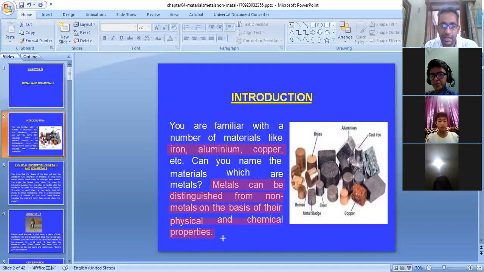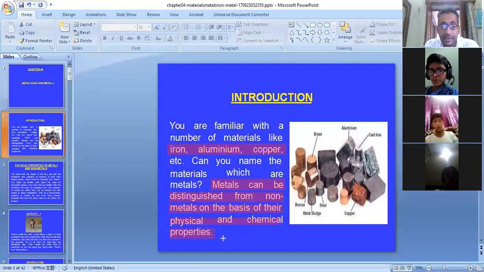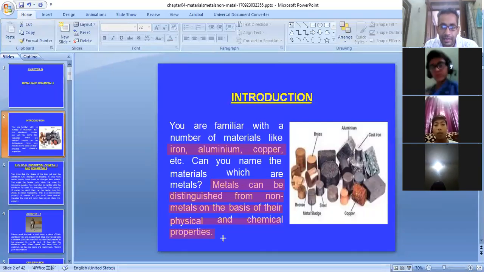The metals are very shining in nature, but there are exceptions in this also. Then metals conduct electricity. There's an exception in this also. We'll be covering all these things. Then metals produce a clinking sound. So these are all the physical properties. Then there are chemical properties, like whether they are acidic in nature or they are basic in nature.